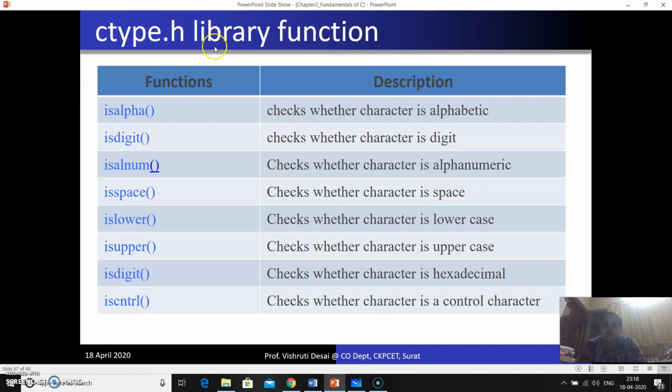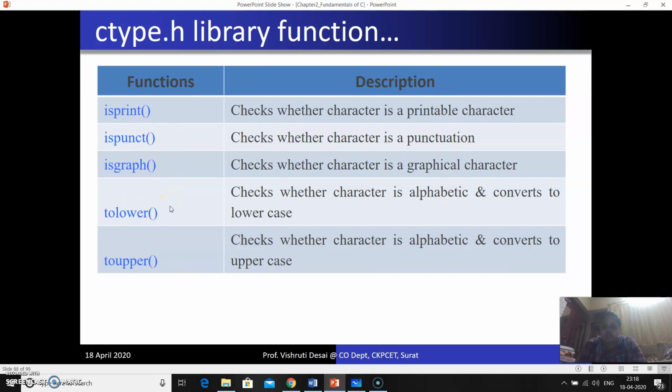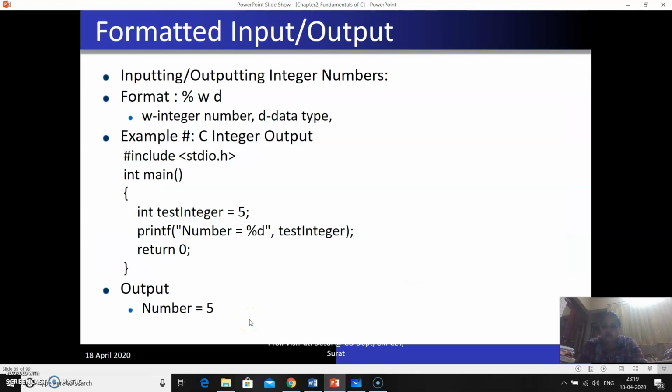Now ctype.h is one of the header files in which various functions are already available in C. You can use tolower to check whether the character is alphabetic and convert it to lowercase, and toupper to check whether the character is alphabetic and convert it to uppercase.